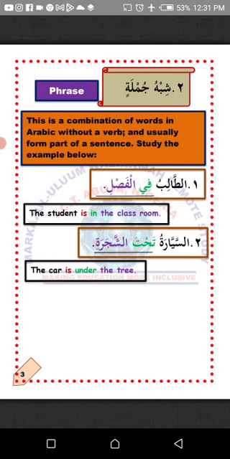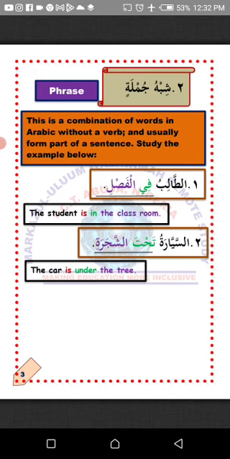MashaAllah. For instance, number one, الطالب في الفصل. الطالب, the student, في الفصل, is in the classroom. Now let's concentrate on the underlined words, في الفصل, in the classroom. If somebody comes to you telling you في الفصل, in the classroom, repeatedly, what kind of question will you ask him or her? The question is, what is in the classroom, or who is in the classroom?